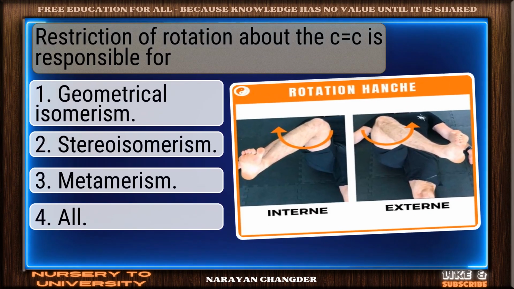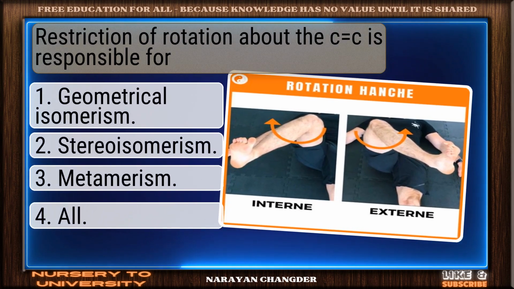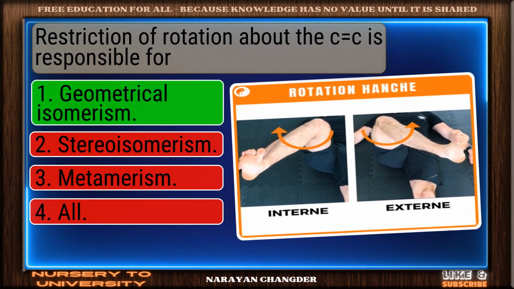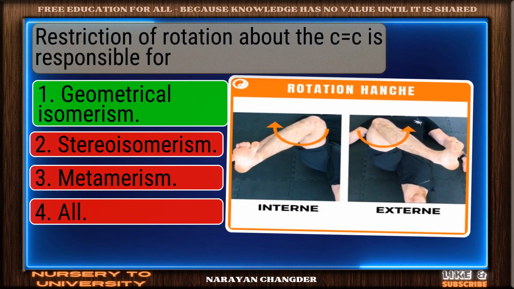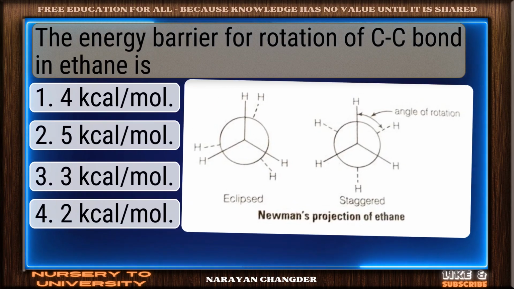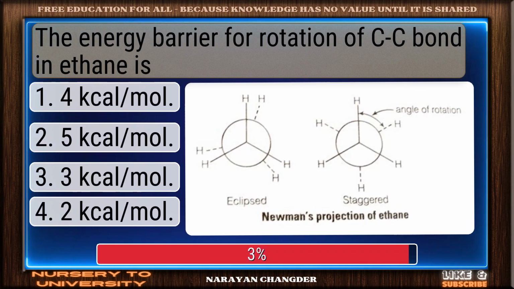Restriction of rotation about the C=C bond is responsible for. Great job. Geometrical isomerism is the accurate answer. The energy barrier for rotation of C-C bond in ethane is.